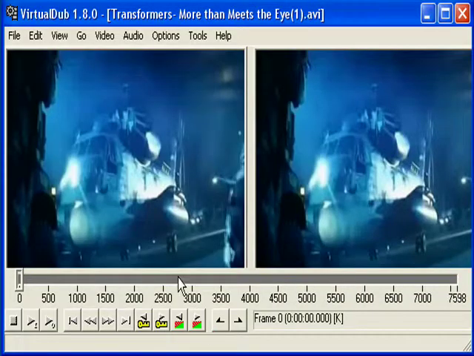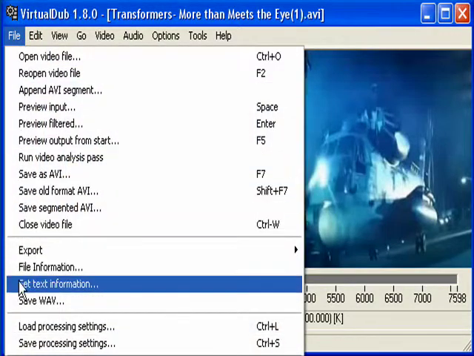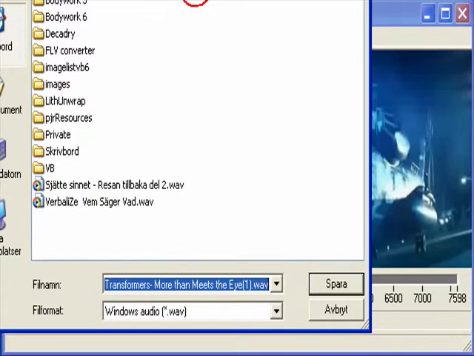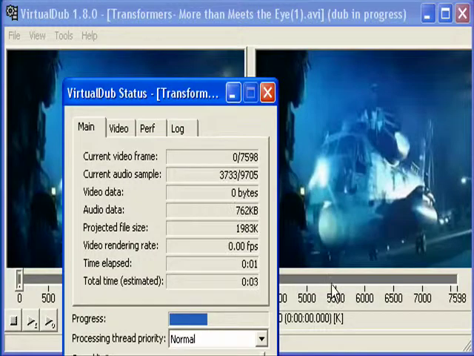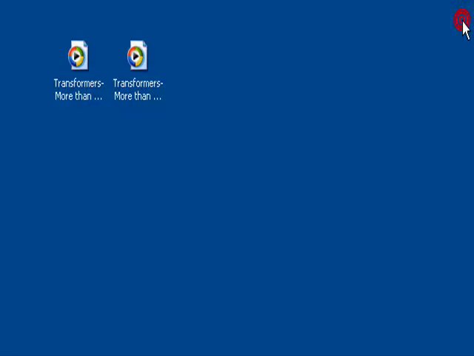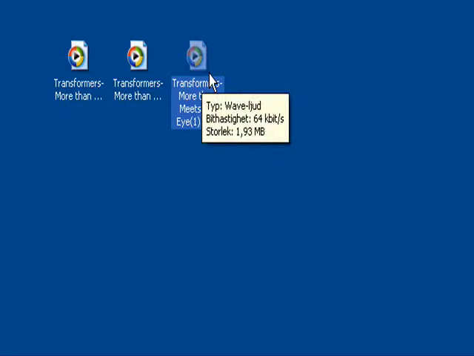Press OK on that warning. Then go to File, Save WAV, and press Save. This is going to take only a few seconds, pretty fast. Now we can close VirtualDub, and here we have the WAV file.